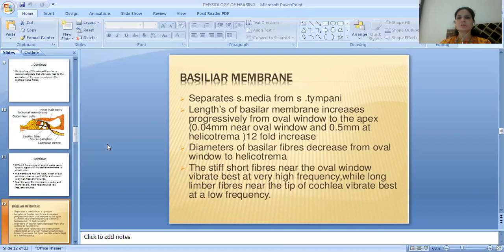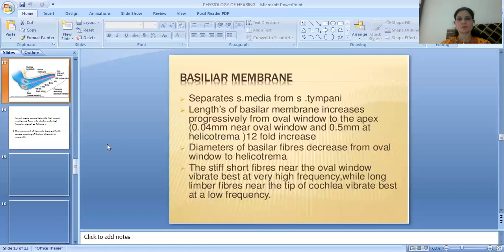The length of the basilar membrane increases progressively from the oval window to the apex. Near the oval window it is 0.04 mm, and at the helicotrema it is 0.5 mm, which means a 12-fold increase. The diameter of the basilar fibers decreases from the oval window to the helicotrema. The stiff short fibers near the oval window vibrate best at very high frequency, while long limber fibers near the tip of the cochlea vibrate best at a lower frequency.